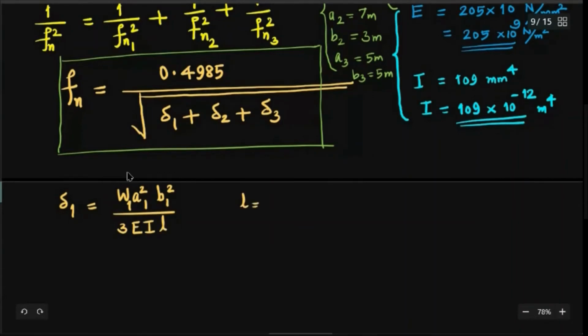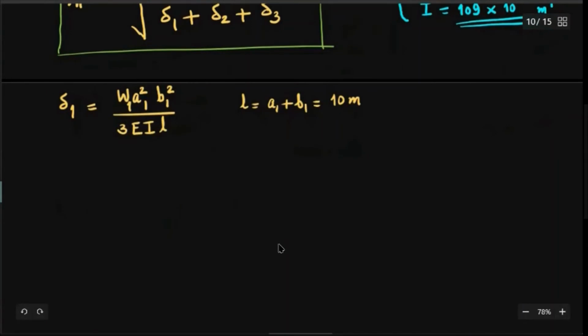It is A1 plus B1, the total distance, which in every case, A2 plus B2, A3 plus B3, is the total span of the beam, 10 meters. So make use of this and try to find out delta 1.